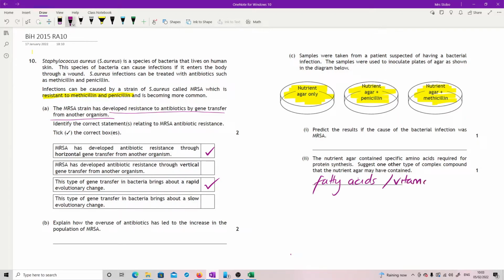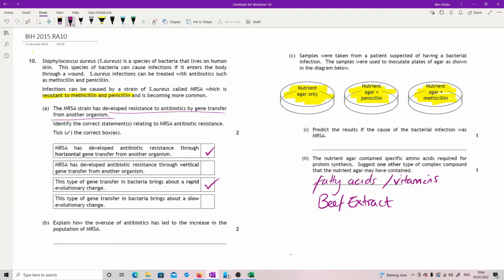Vitamins as a kind of big extra thing, coenzymes that can be used in lots of different places. And then you could go with the big one that's given in your content statements, something like beef extract, which is just going to give all of those complex compounds that you need in one go.